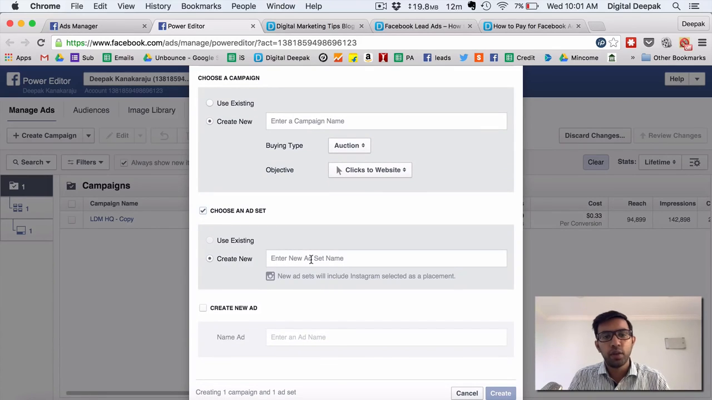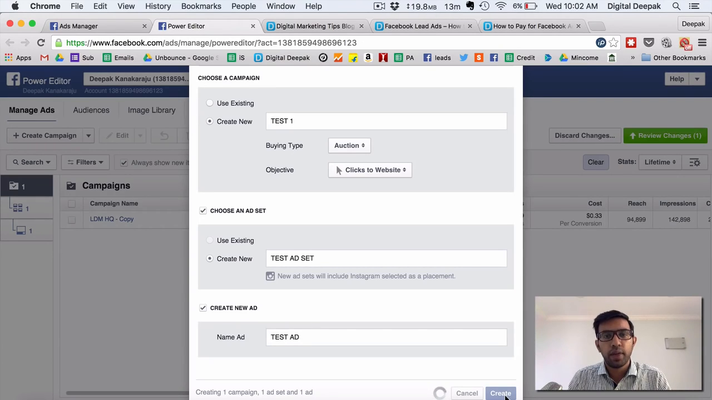Going back to the Power Editor, let's say clicks to the website. Just select a new ad set. Let us say test ad set, and the new ad would be test ad, and the campaign name again test 1. Let us say this is a clicks to the website campaign, and let me click on create.